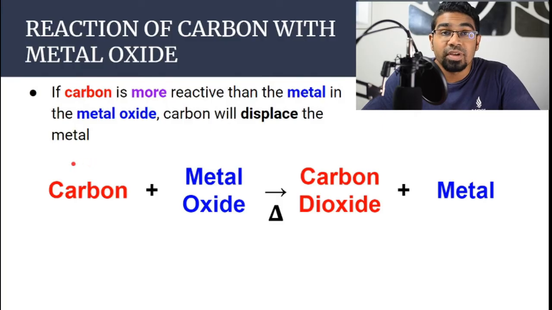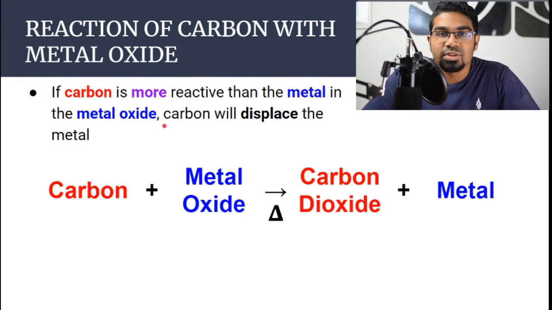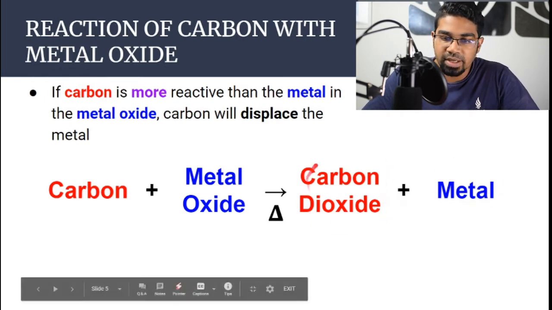This reaction is in fact a displacement reaction. So if carbon is more reactive than the metal in the metal oxide, then carbon will be able to displace the metal from the metal oxide. If you're not sure about displacement of metals, I have a video on the displacement of metals in salt solution. In this reaction, when carbon is more reactive than this metal here in the metal oxide, carbon can displace it. Carbon can take its place, can kick it out. So the metal comes out and then we have carbon dioxide instead.